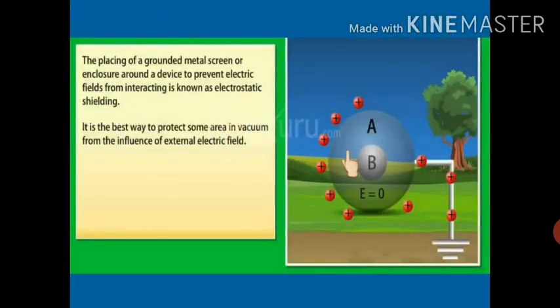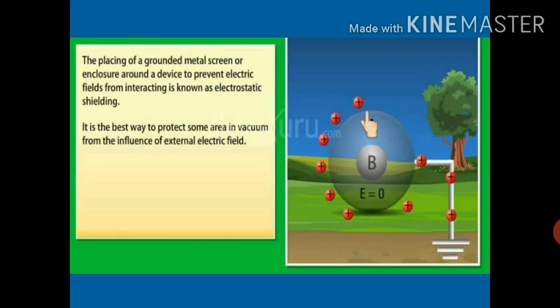Here a device B is there, and we want to prevent this device from an external electric field. So what we are doing is enclosing this device B within a metallic screen A. So A is a metallic screen, and B is the device which we want to protect from electric field. Whatever electric field will be there around it, the device will be safe from that electric field, because now it is under a metallic screen.